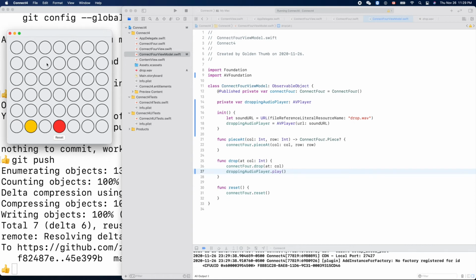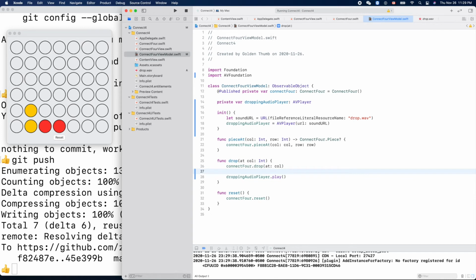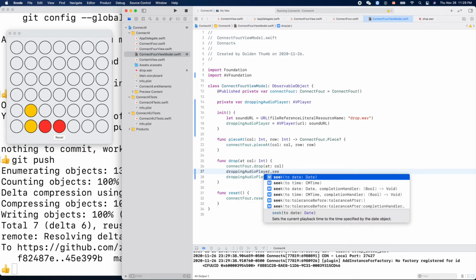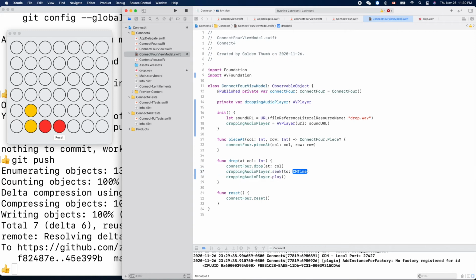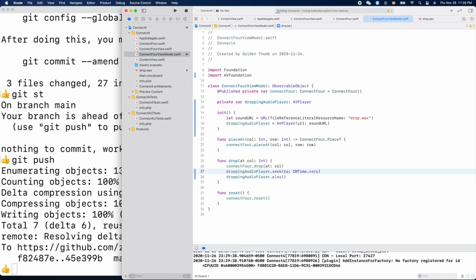Oh, it only played once, right? So maybe we can use that trick. Dot seek time this dot 0. Okay, try it again.